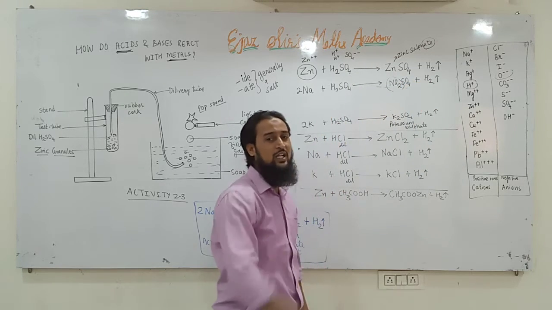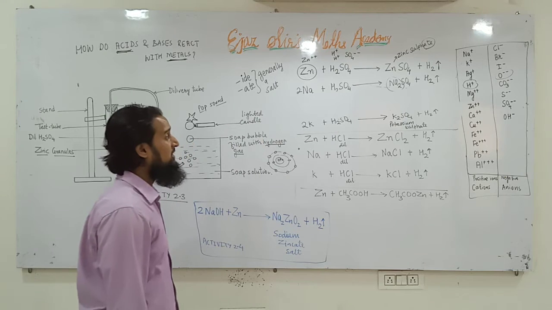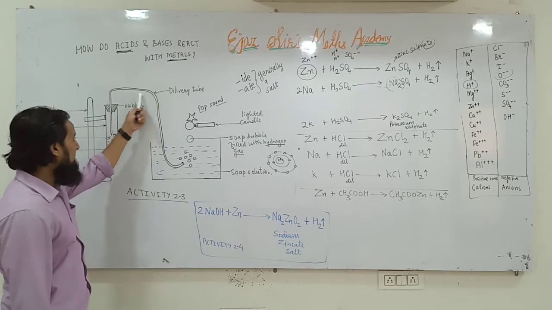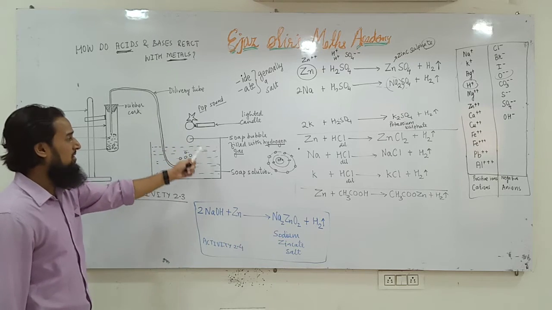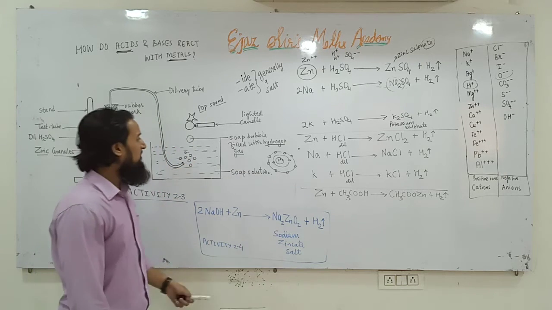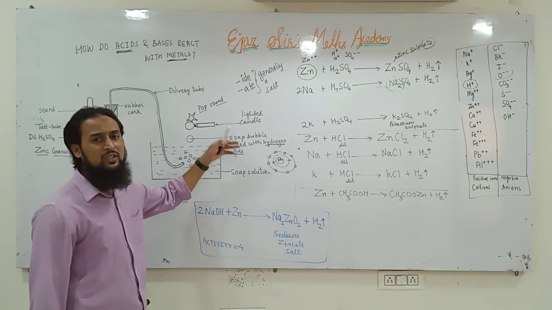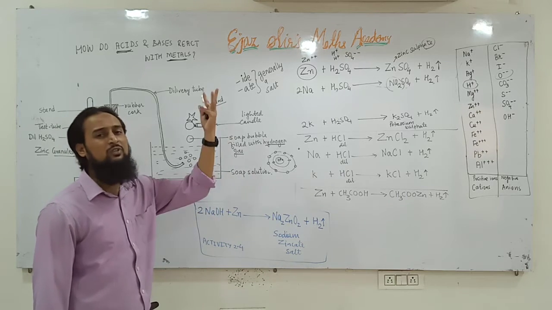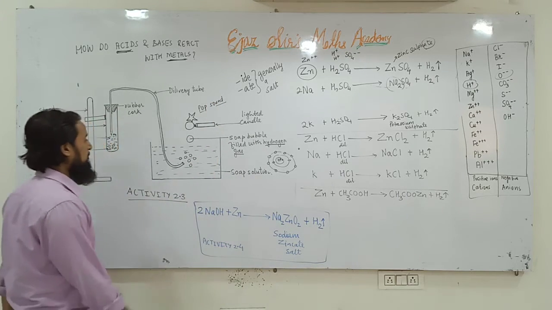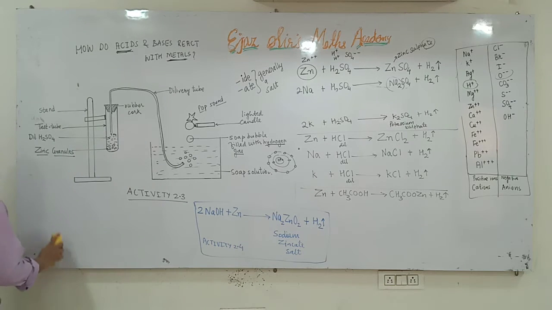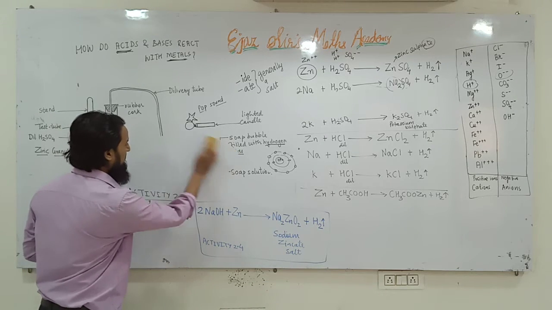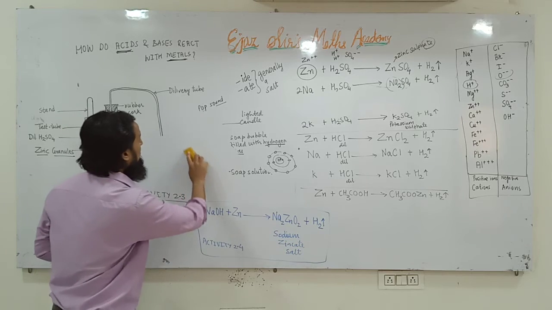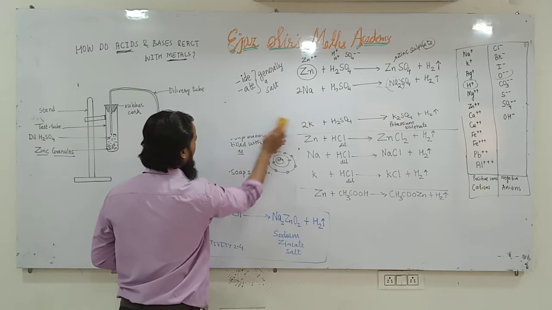The upward arrow shows that the gas is liberated into the atmosphere. Here the gas is liberated into the soap solution and soap bubbles will be formed. These soap bubbles will be filled with hydrogen gas. If you put a matchstick to it or burning candle to it, the hydrogen gas will burst with a pop sound. Okay, I am going to erase it. I hope you understood this activity. No, I should not erase it. We will use it for another purpose. So I hope you understood this activity.